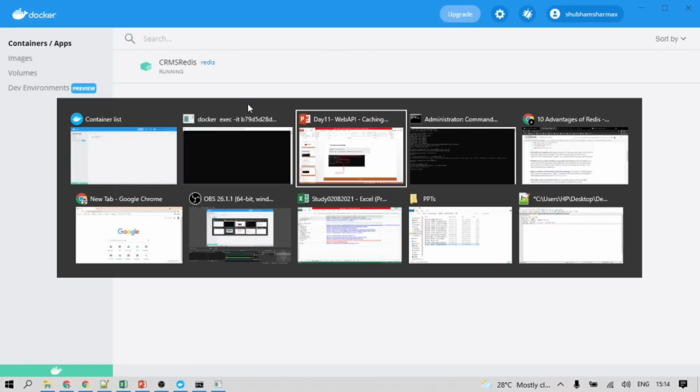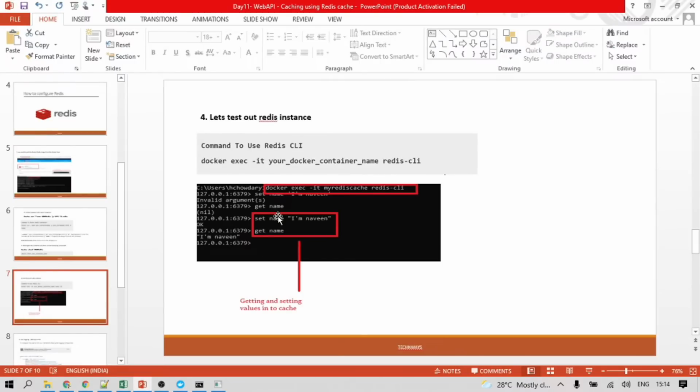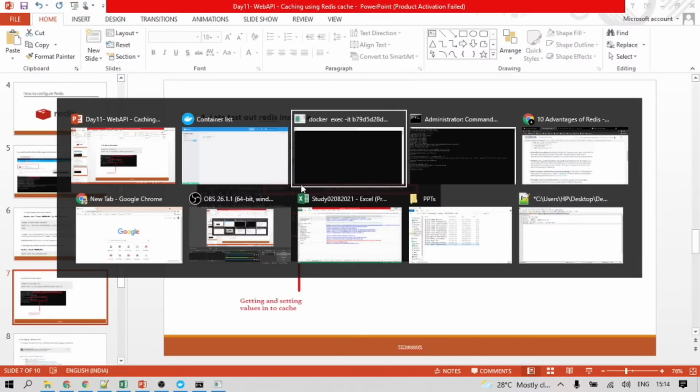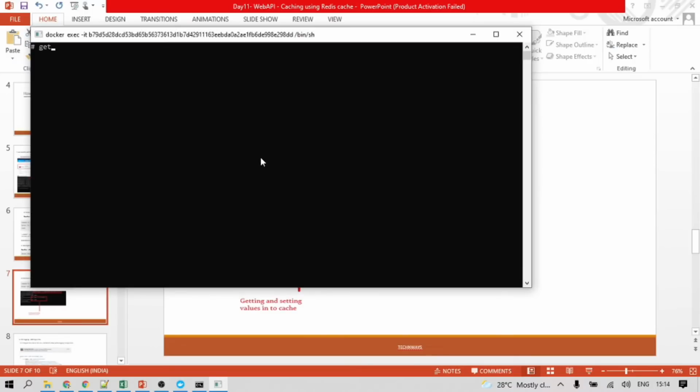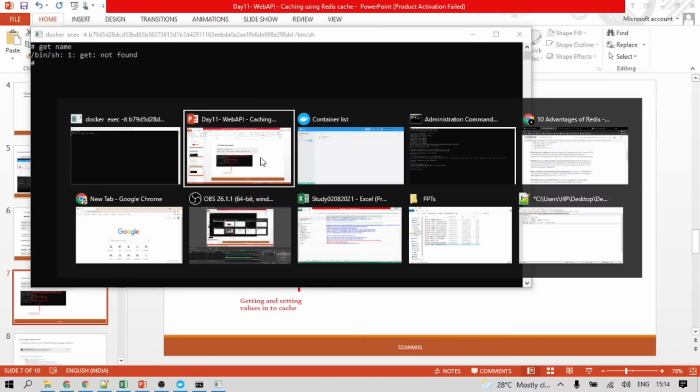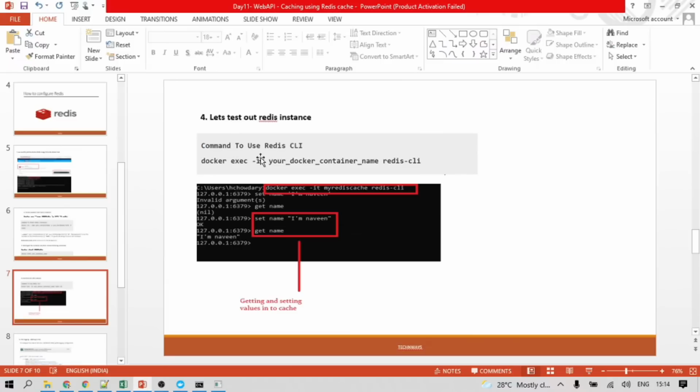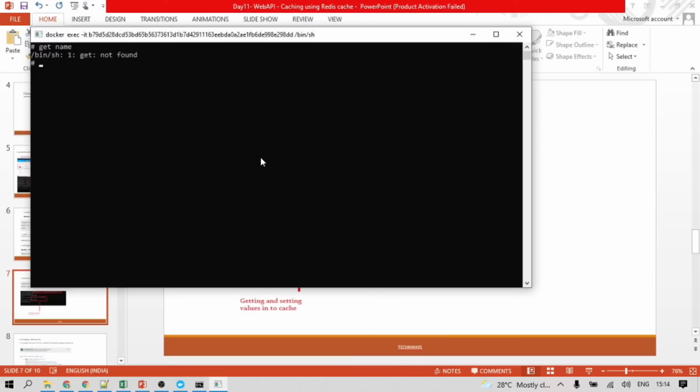And what we are doing is get name. Okay, let's see the get name. Get name is not found, which means nothing has been added yet. So we need to add one. Set name, I am in heaven. Okay, so just set one key.